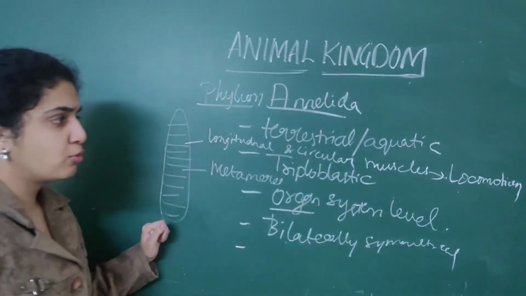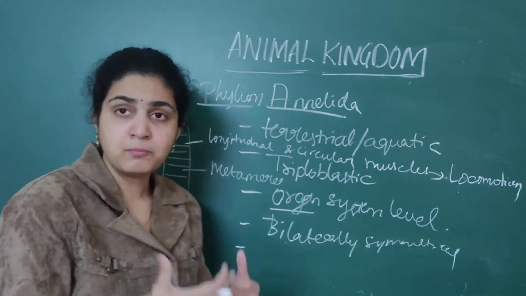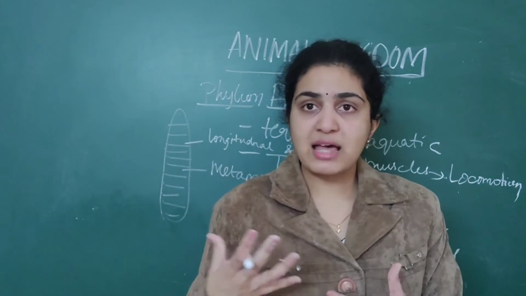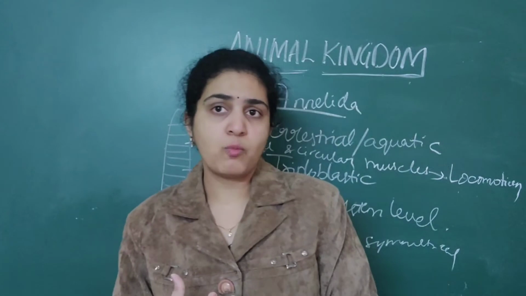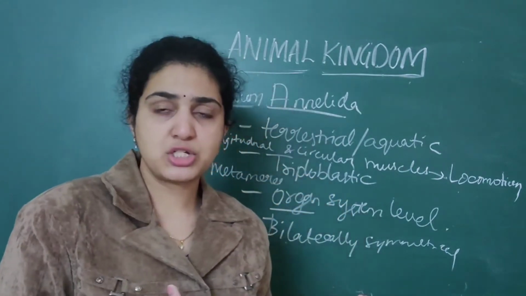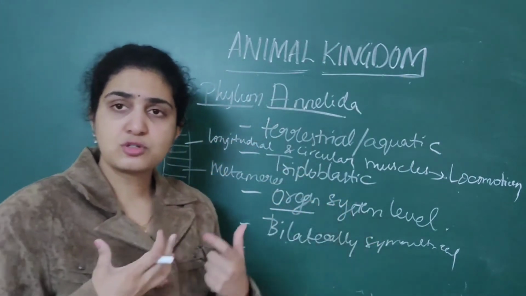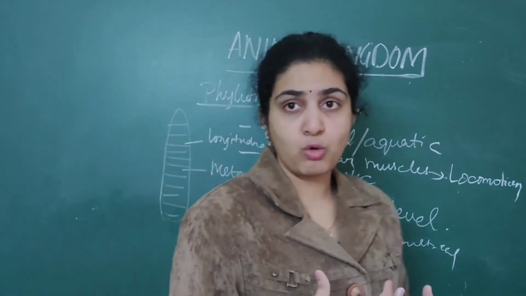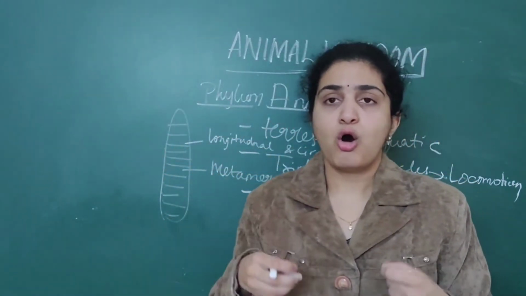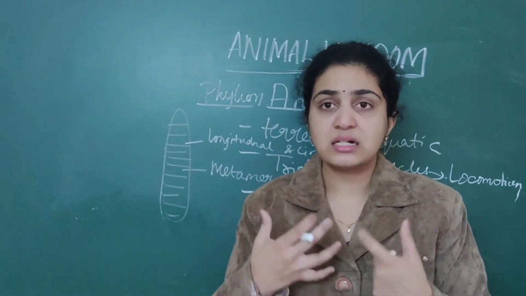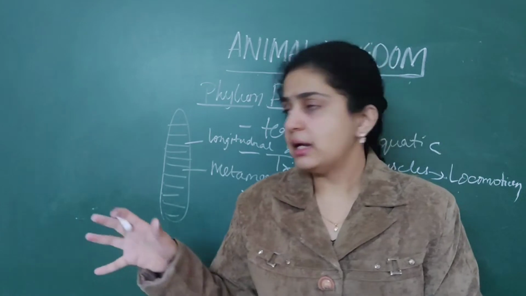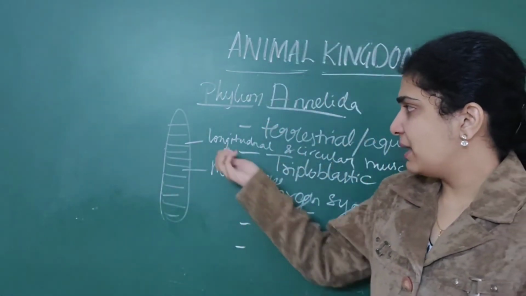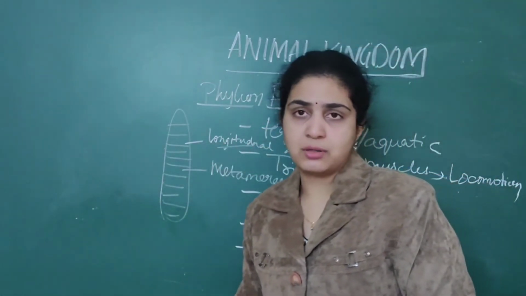That is, if they want to move from one place to another, like how in Echinodermata the water vascular system plays a very important role for locomotion as well as transportation of water. For these organisms also there should be a specific feature for locomotion. That is nothing but the longitudinal as well as circular muscles present in the body of Annelida, which play an important role in locomotion.